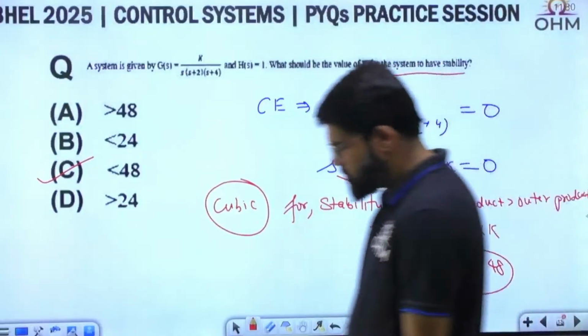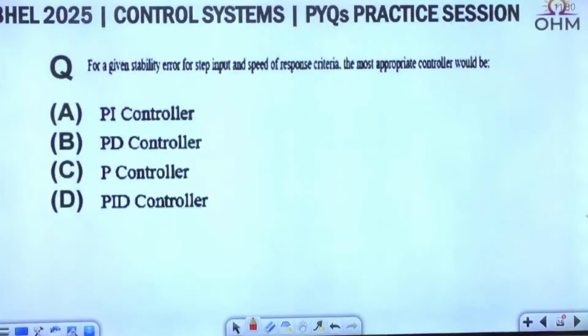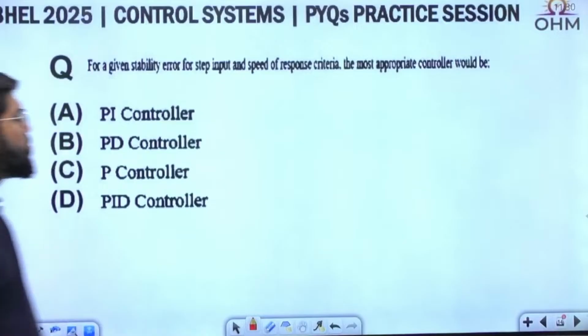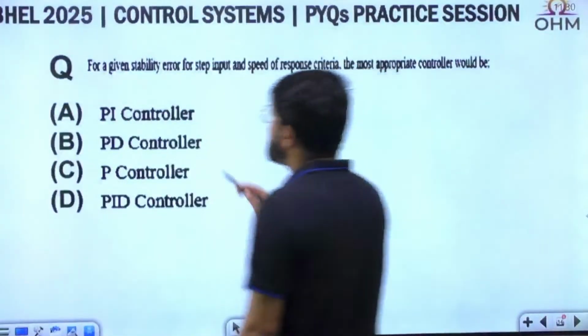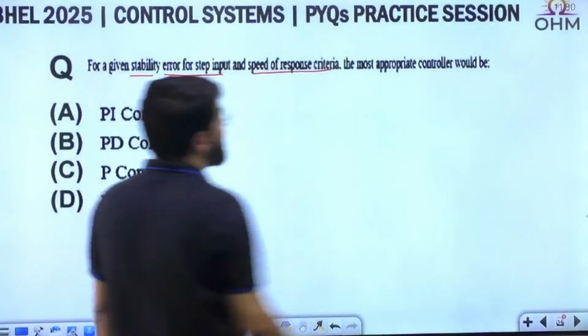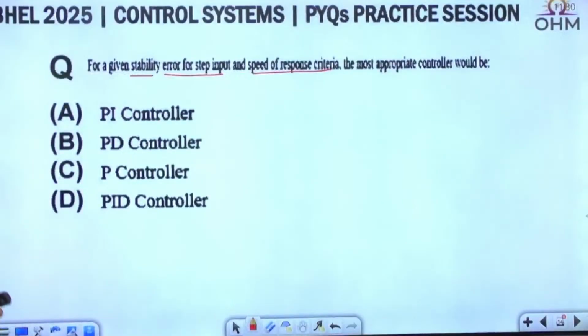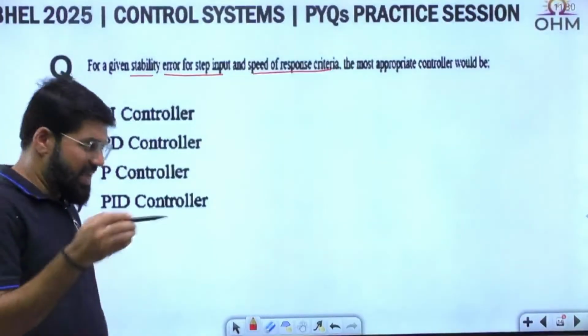Next one. For a given stability, error for step input and speed of response criteria, what is the most appropriate controller? If all the three are your concern, because stability means mostly PD controller can be a good choice. Speed also can be improved by PD, but PD does not impact the error. In fact, the D part may increase the error as well.